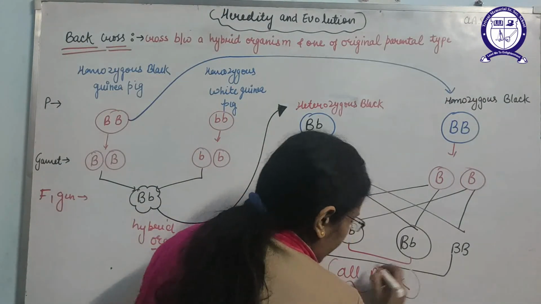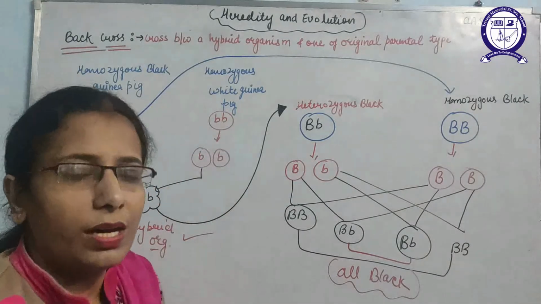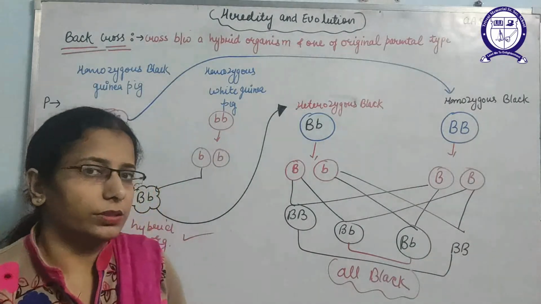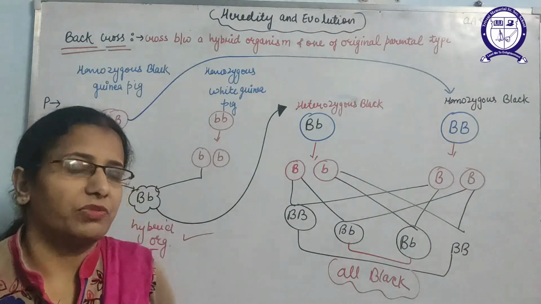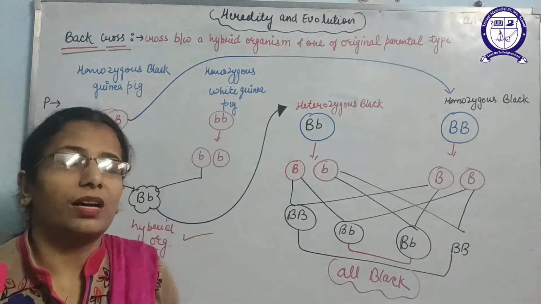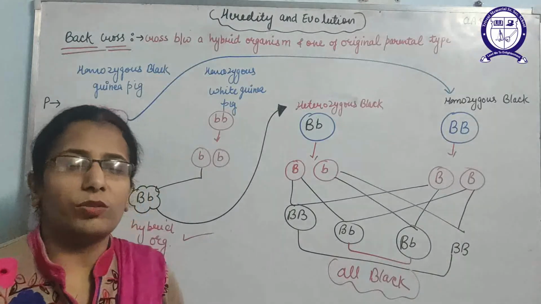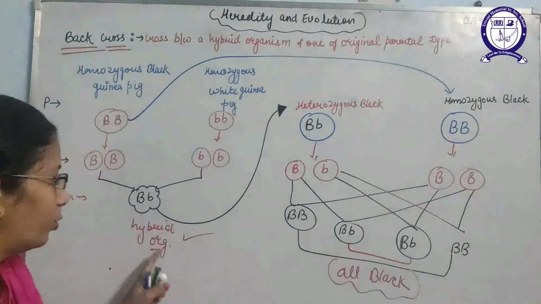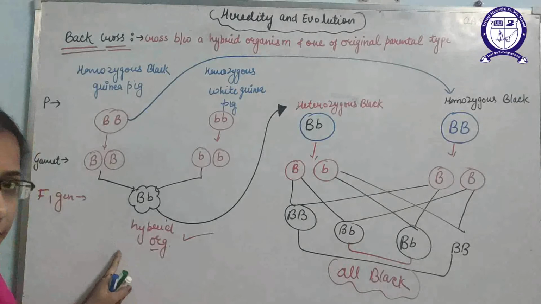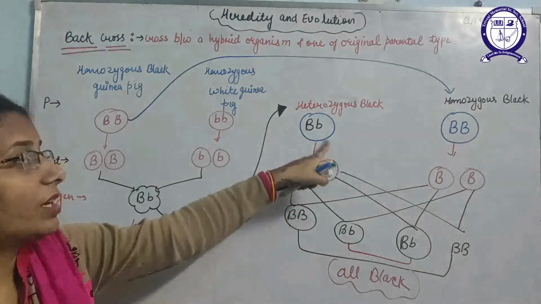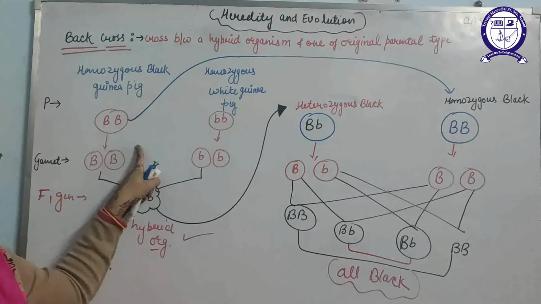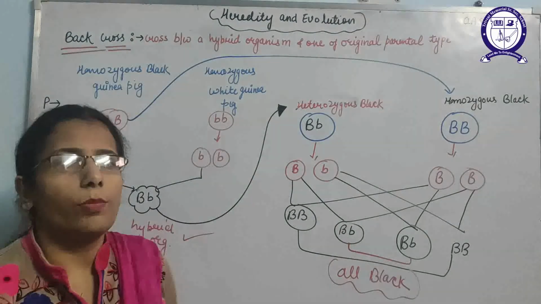This method is used by plant and animal breeders to obtain desirable characters of a specific type. This is known as the back cross. Why is it called back? Because first we obtain the hybrid organism in the F1 generation, then we take it and cross it with one of the parents. That is why it is known as the back cross.